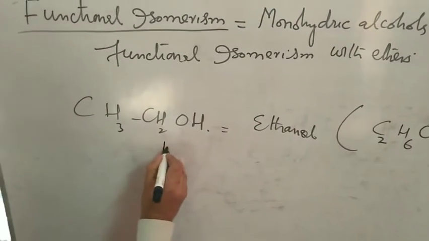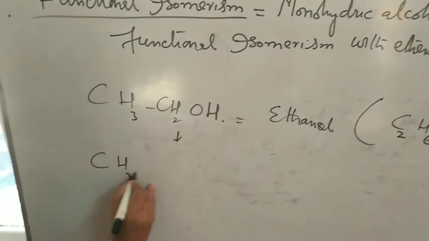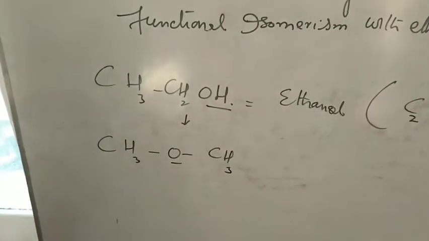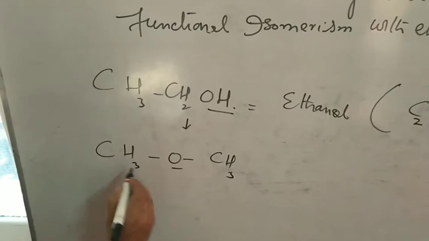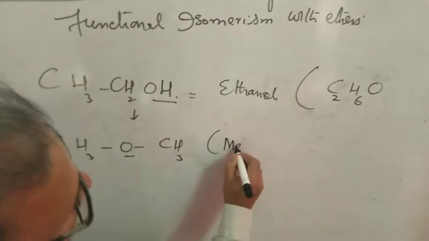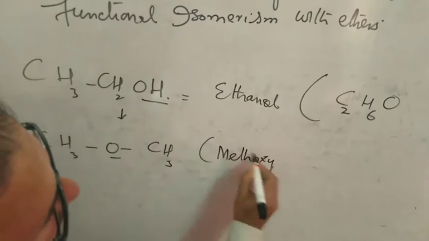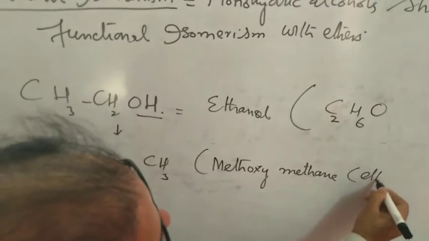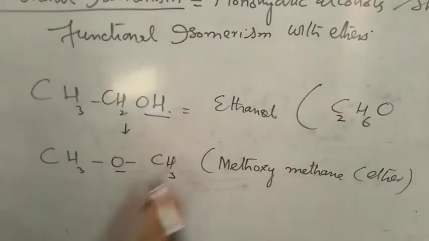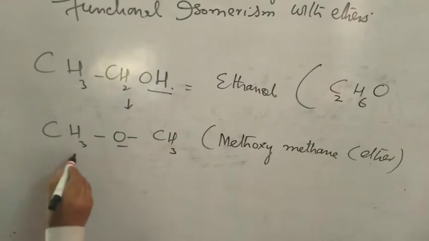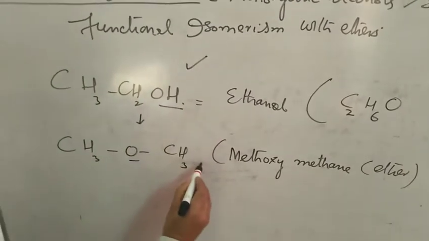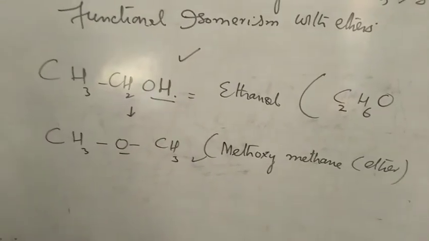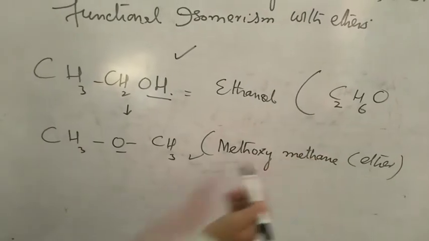If we take the ether, for example this one, here the functional group is hydroxyl group, here it is divalent oxygen, so it is methoxymethane. This is ether. So here the same formula is C2H6O, but this is the alcohol, this is the ether, another type of compound. So they are functional isomers having the same formula but different functional groups.